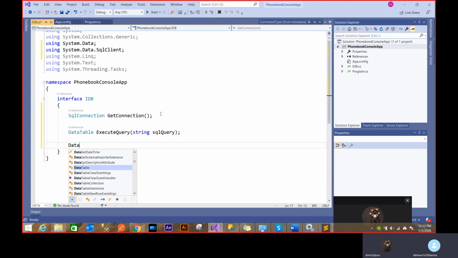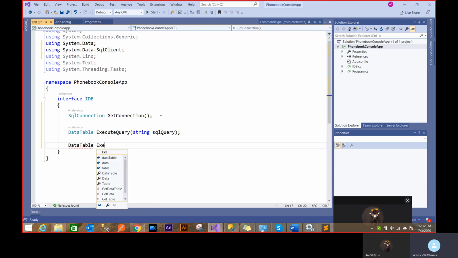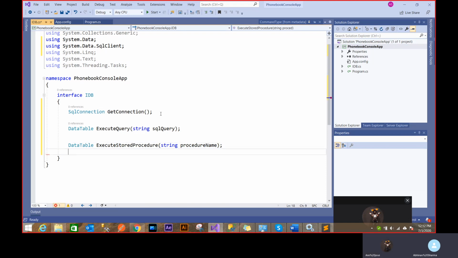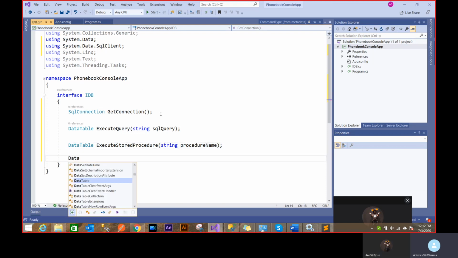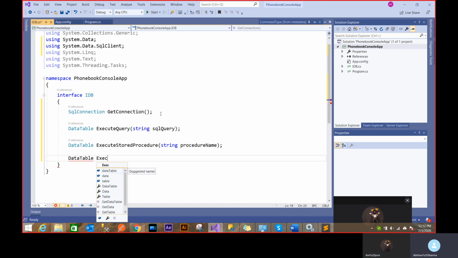That's a function, and the other function I'm going to provide is execute procedure, with a string procedure name. And now see, I'm going to do function overloading here. So I'm going to use the same function name. This time what I'm going to do is add an extra parameter.